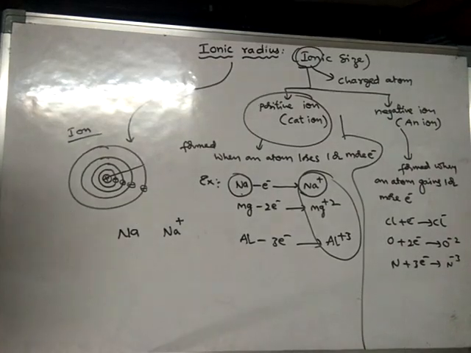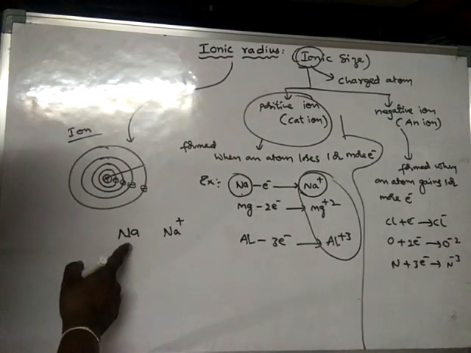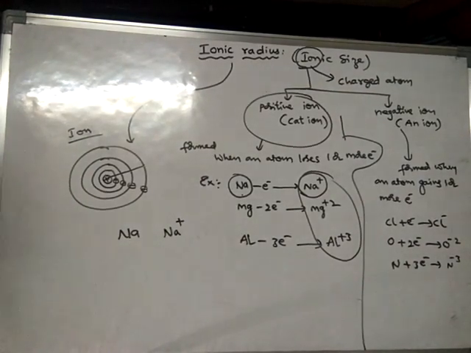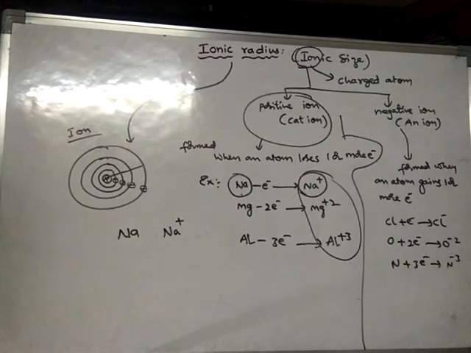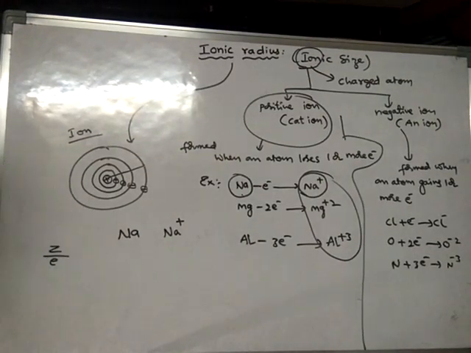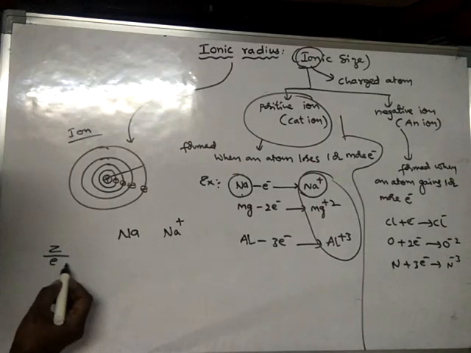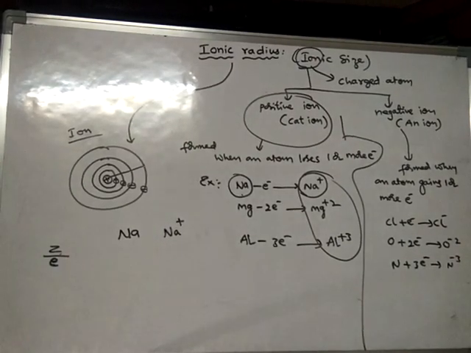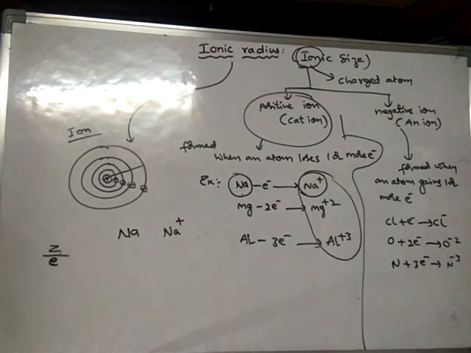So which species will have more size? Either the sodium neutral atom or the charged sodium ion, the positive ion, Na plus. Out of these two, which one has more size? In order to compare the size, we have to see the Z by E factor. What is Z? Atomic number. What is E? The number of electrons.